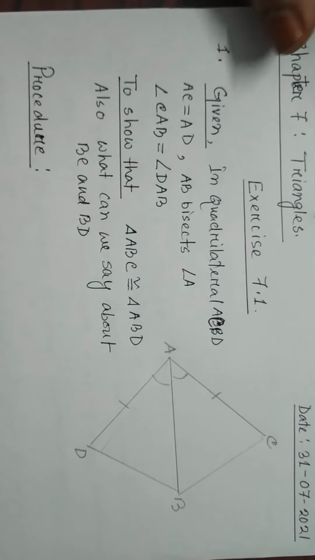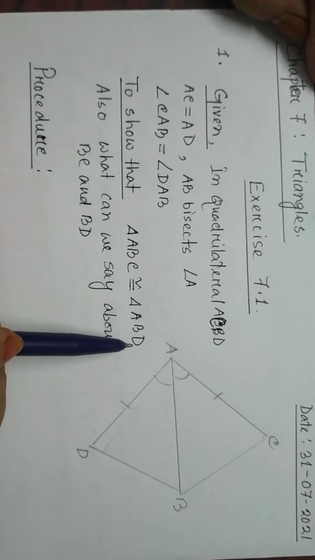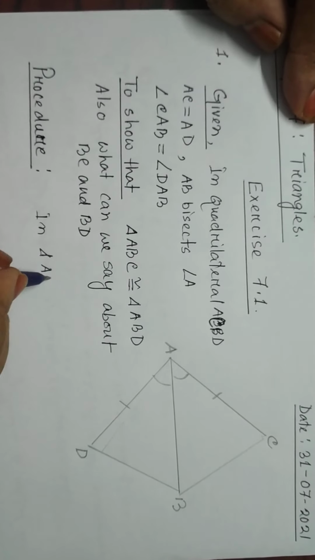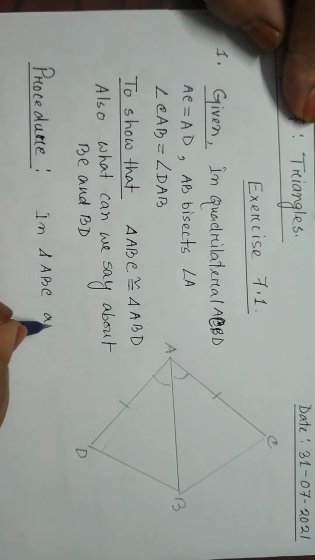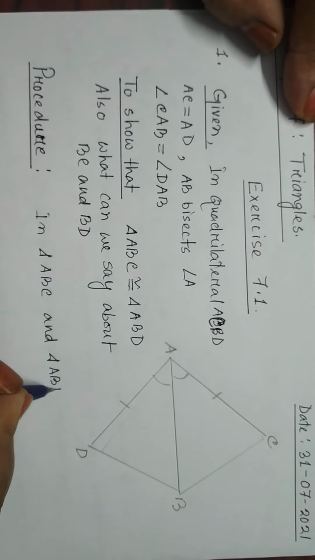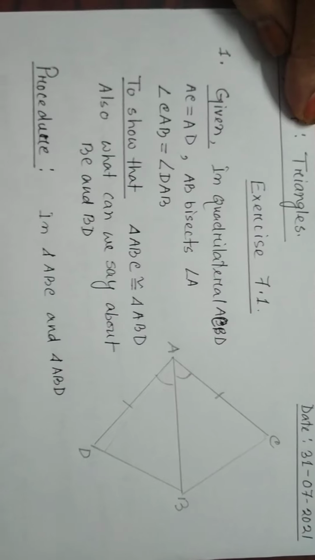Now the procedure. First we have to show triangle ABC is congruent to ABD. That's why we take triangle ABC and triangle ABD. Why do we take these two triangles? Because we have to show these two triangles congruent.